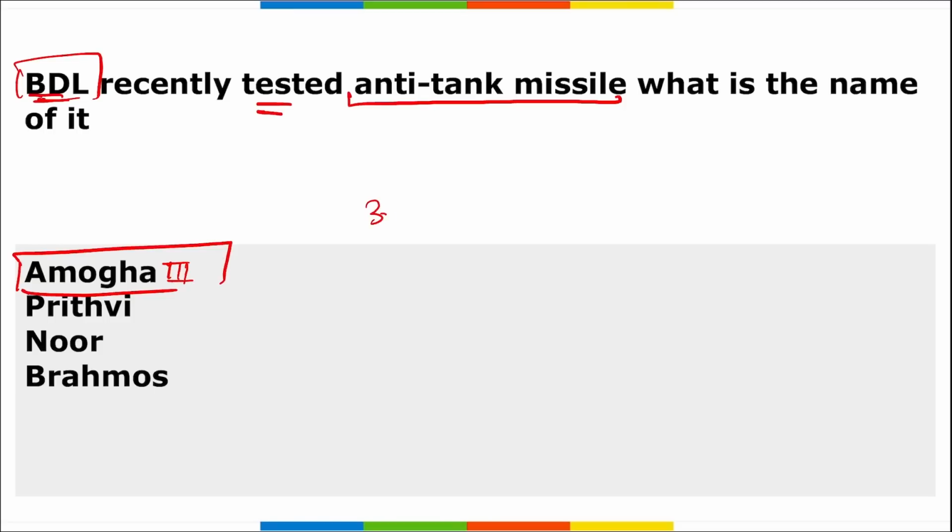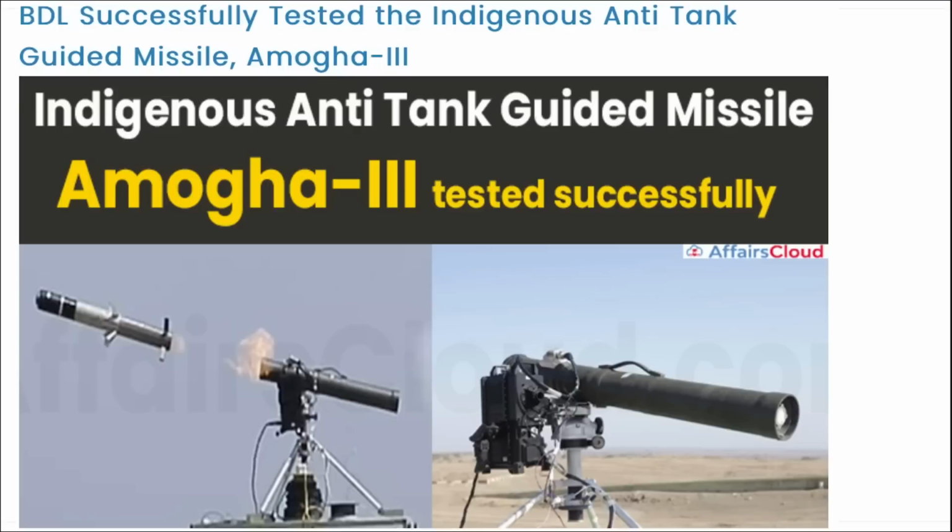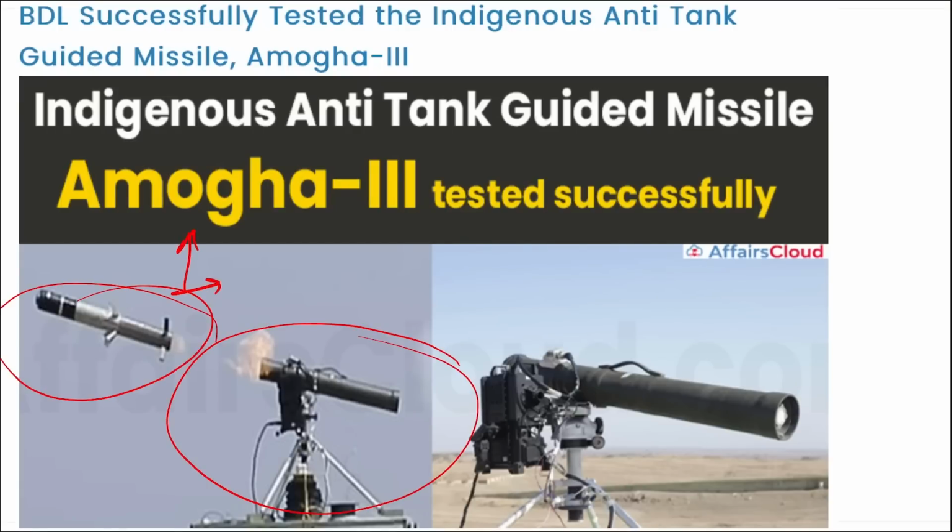This is the third generation anti-tank guided missile Amogha 3 that was unveiled during Defense Expo 2020, which was held in Lucknow, UP. The whole missile system comes with a command launch unit, a remote operation capability and a tripod. As you can see here in the picture, this is the full setup we are talking about, and this is the name of the missile, Amogha 3. The missile also features a dual mode imaging infrared seeker, that is IIR, and has a range of 2200 to 2500 meters.